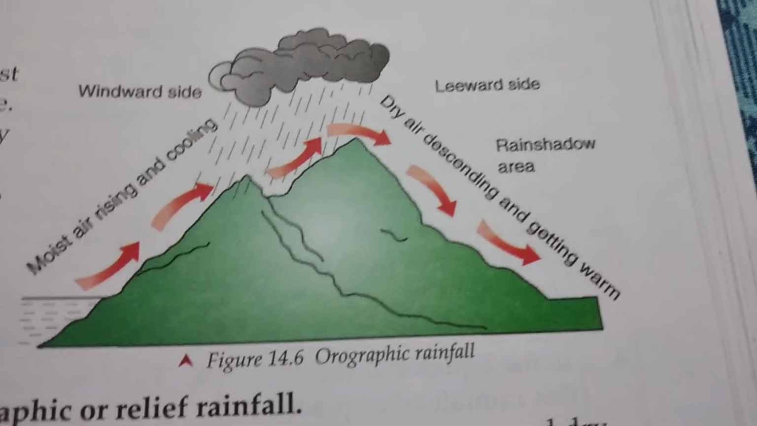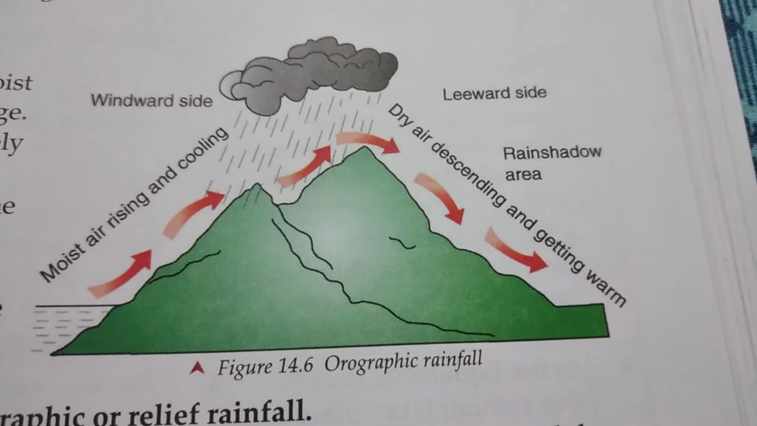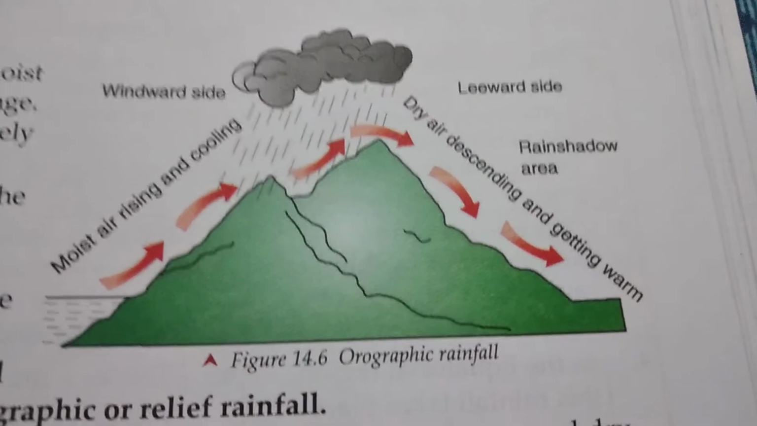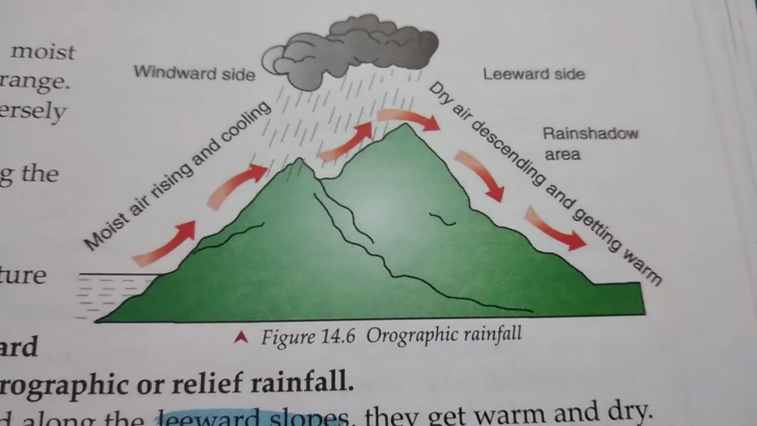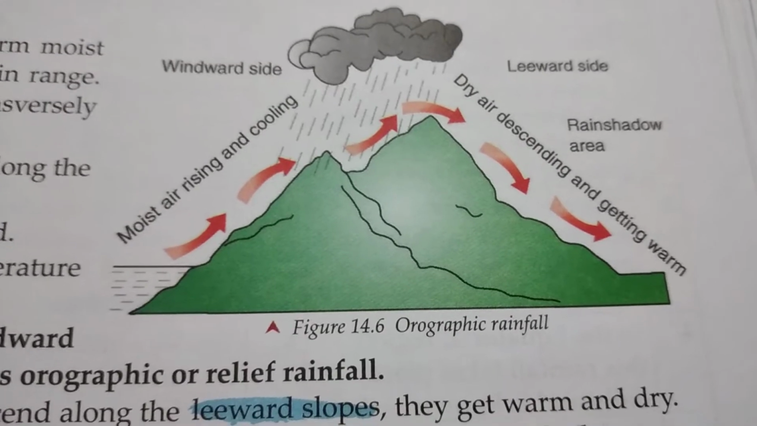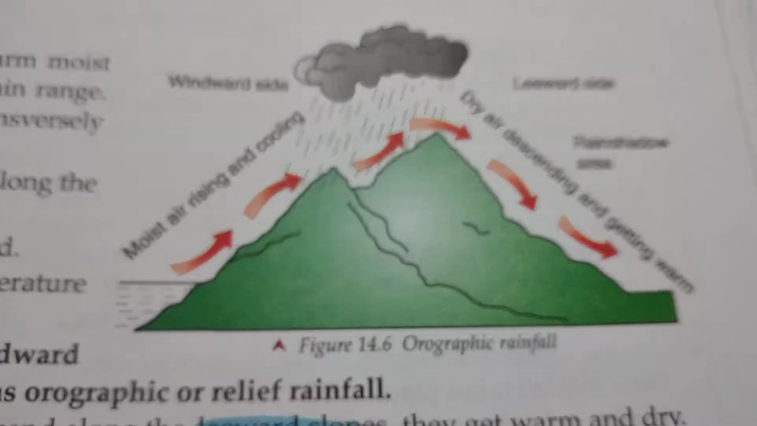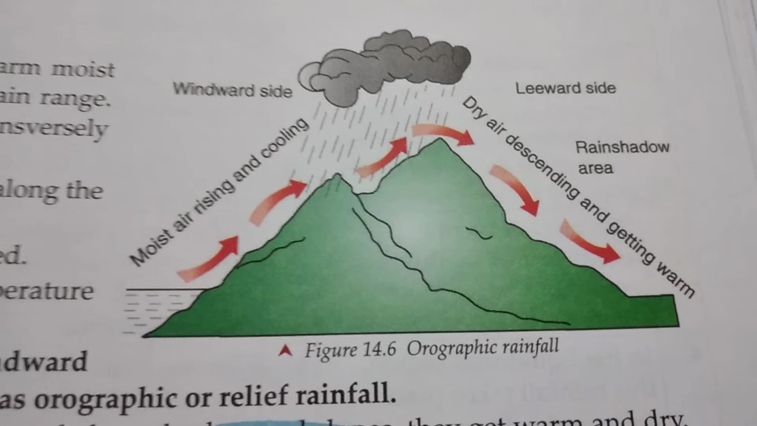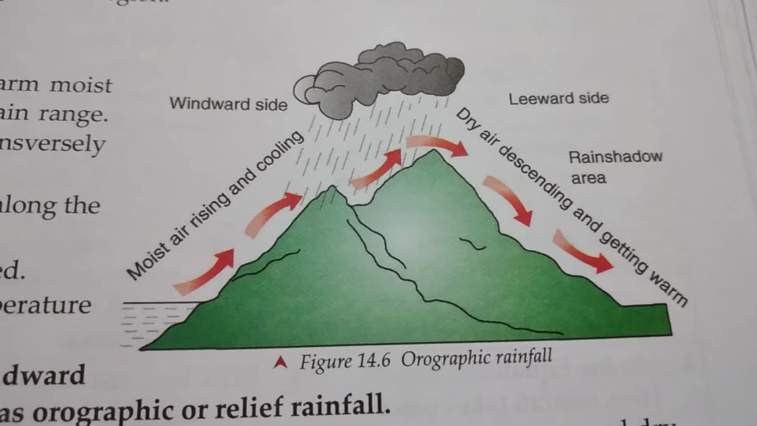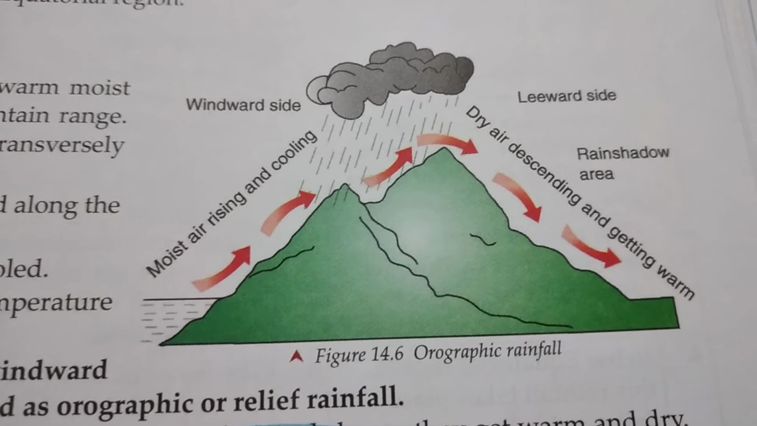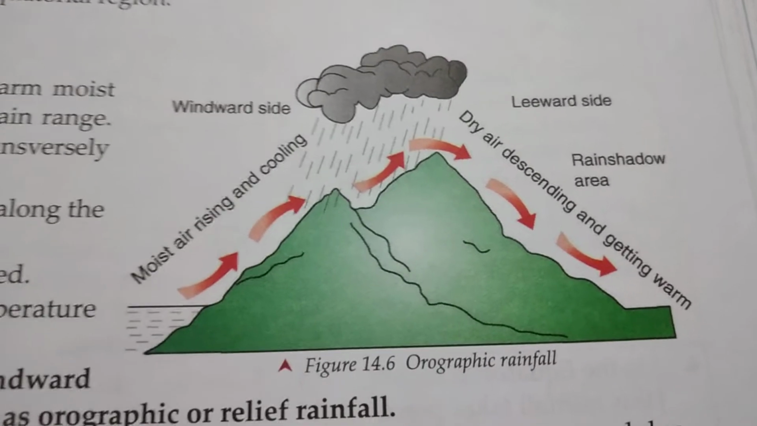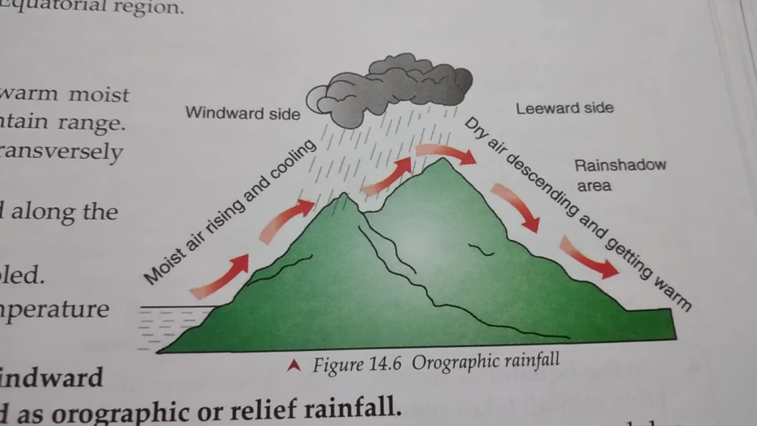This side of the same mountain, which receives almost no rainfall, is known as the leeward side or the rain shadow area. And this particular kind of rainfall is known as orographic rainfall. In India, if you see the physical map of India, you will see that in the southern part there is a very long mountain range known as the Western Ghats, and all of us know about the Himalayan mountain range. These two mighty mountain ranges of India are mainly responsible for orographic rainfall.